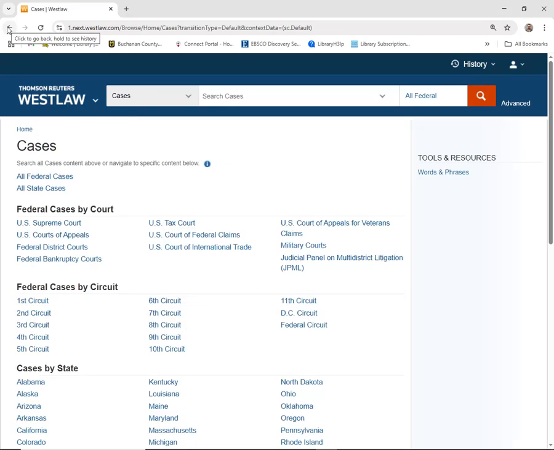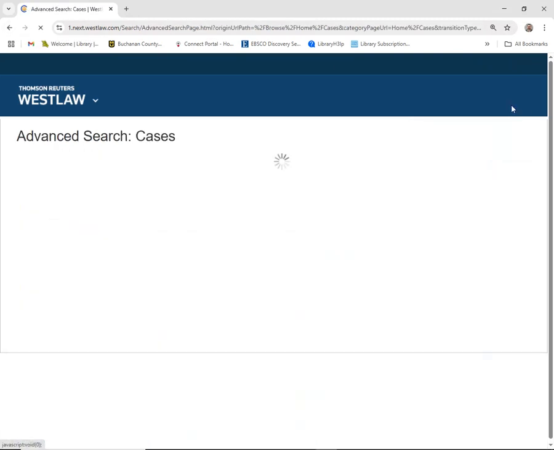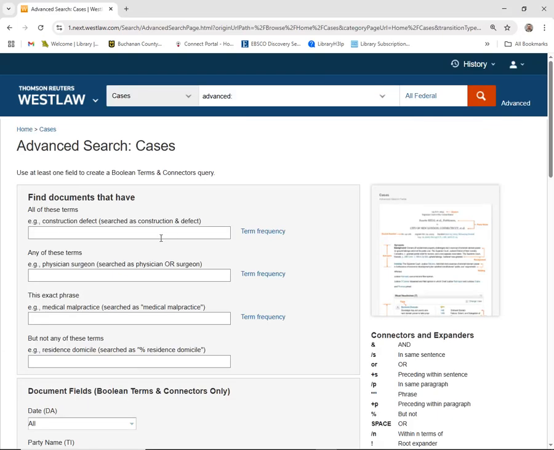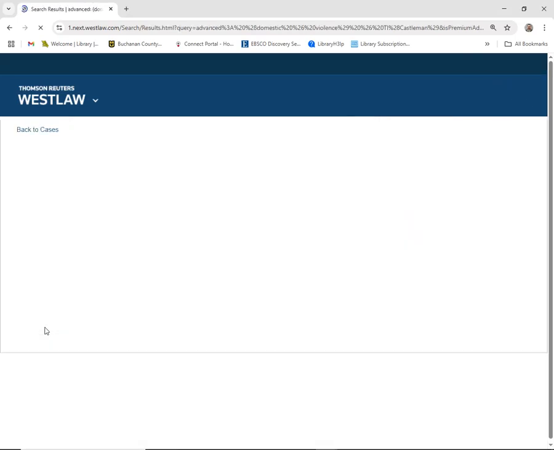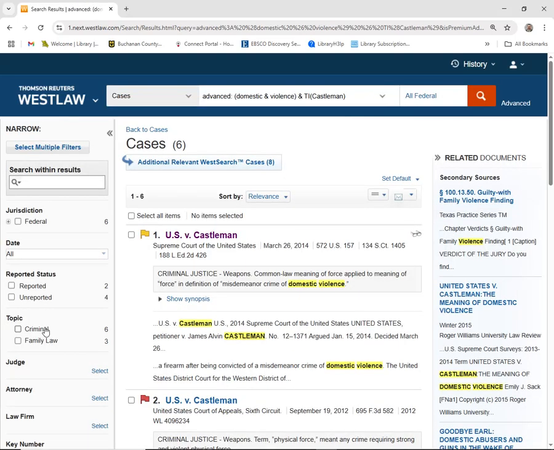Another way I can search is I can go to cases, and I can use the advanced search, and I can put in a term here such as domestic violence, and put in other fields such as the party name, and that will get me to that particular court case or related court cases here.